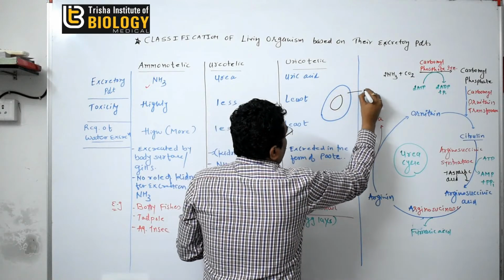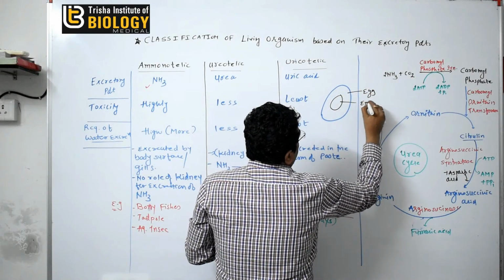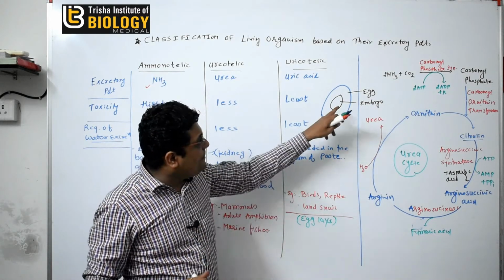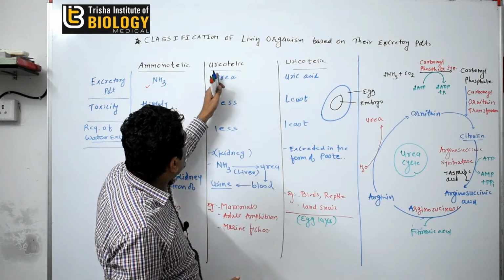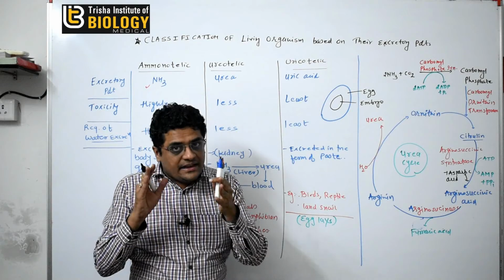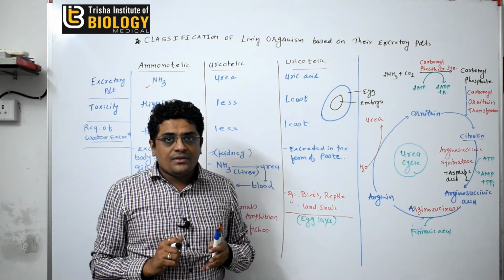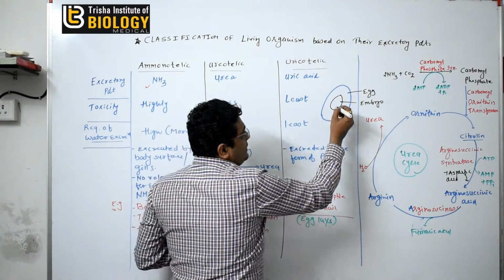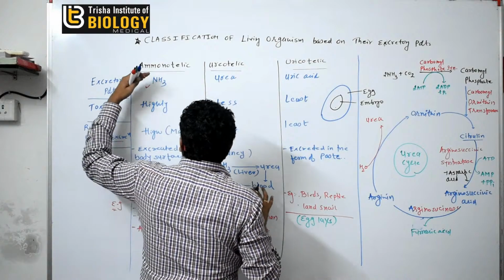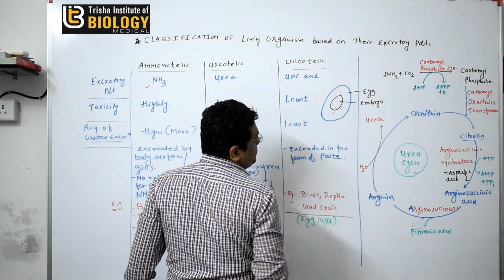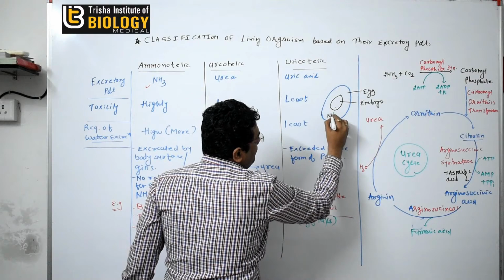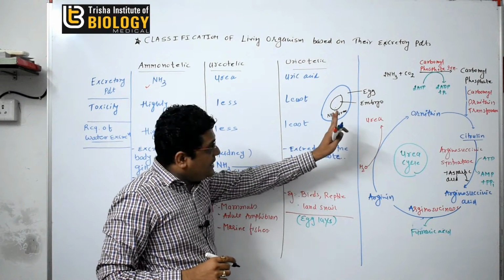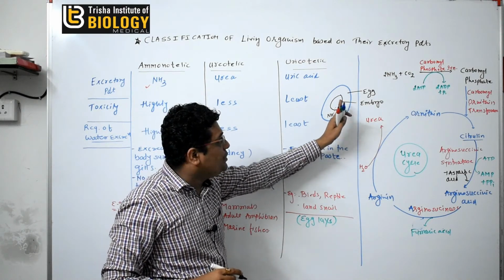During embryonic development, if the embryo releases ammonia or urea, which are highly soluble and more toxic, it causes a harmful effect to the embryo. If egg-laying animals excrete ammonia and urea, they will deposit inside the egg, and since they are highly toxic and highly soluble, they are harmful to the embryo.